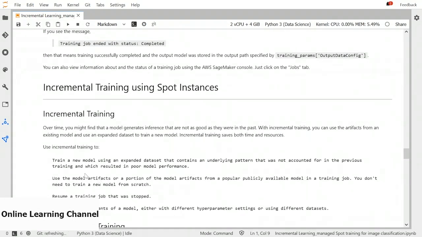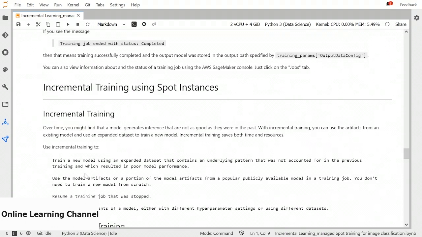What is incremental training? It is basically when you train a new model using an expanded dataset, and the dataset has some pattern that was not accounted for in the previous training. And you use the same model artifacts or a portion of the model artifacts from a popular publicly available model. SageMaker currently supports some models for incremental training, not all of them.